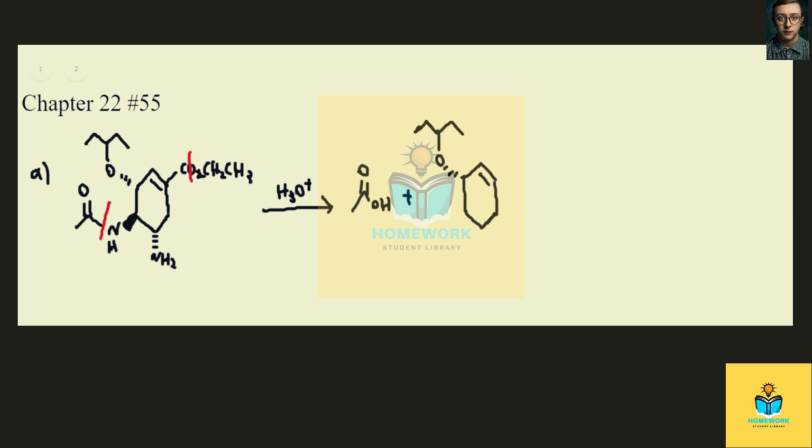So this ether will be intact. This amine down here will remain intact. And then where we had the amide connecting here, this is now just going to be an amine. Okay. And then up here, where we had our ester, we will have a carboxylic acid. So I'm going to draw that like this. So there's our carboxylic acid up there.